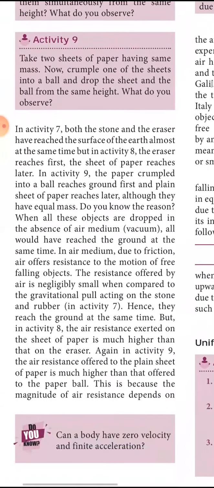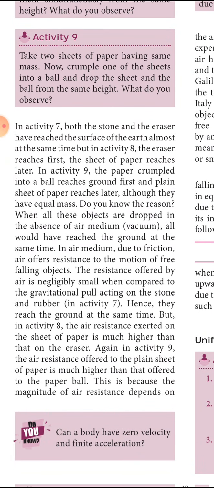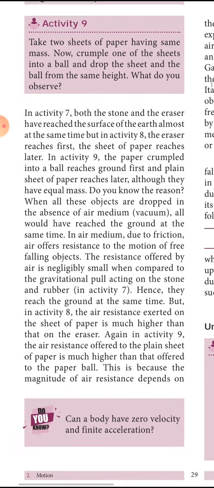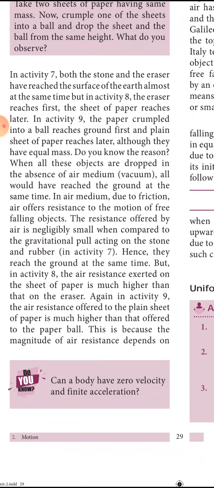So in activity 7, both the stone and the eraser have reached the surface of the earth almost at the same time. In activity 8, the eraser reached first and the sheet of paper reached later. In activity 9, the paper crumpled into a ball reaches the ground first and the plain sheet of paper reaches later. Although they have equal mass, do you know the reason?